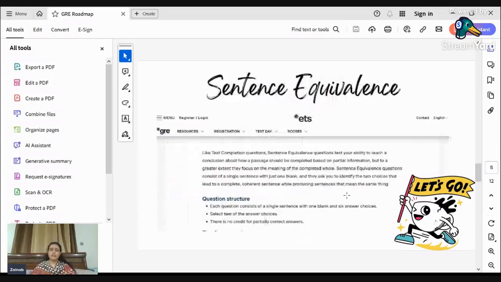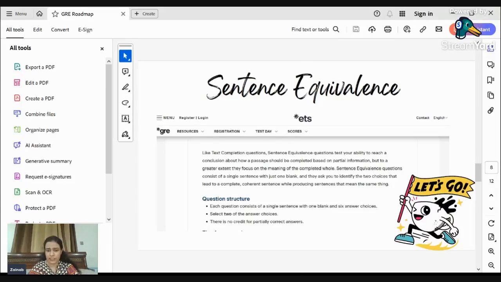Okay, sentence equivalence is about how you're going to complete a sentence depending on the passage. Each question consists of a single sentence with one blank and six answer choices. Select two of the best answers, and there is no credit for partially correct answers. So you have to be very good in reading, good in English, even excellent in English, because GRE checks your reading comprehension and your basic understanding of English.